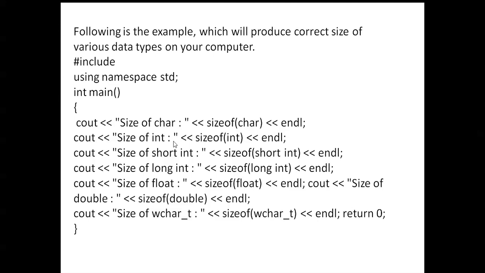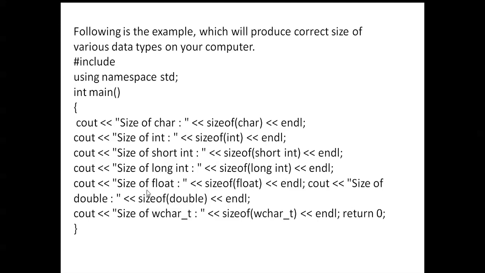You can find out by using this statement. Size of short int is also found by using this statement. How much value is stored by short int? Next, size of long int: how much memory does long int occupy?